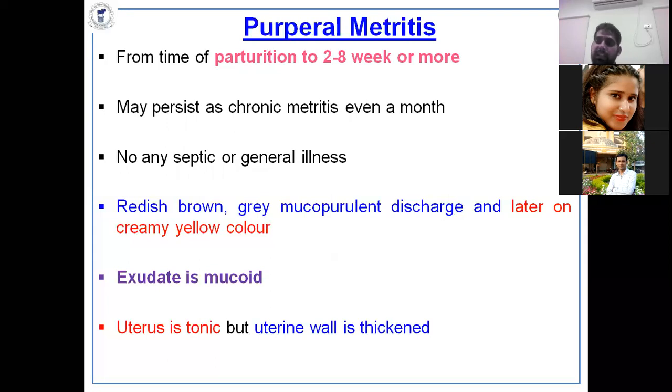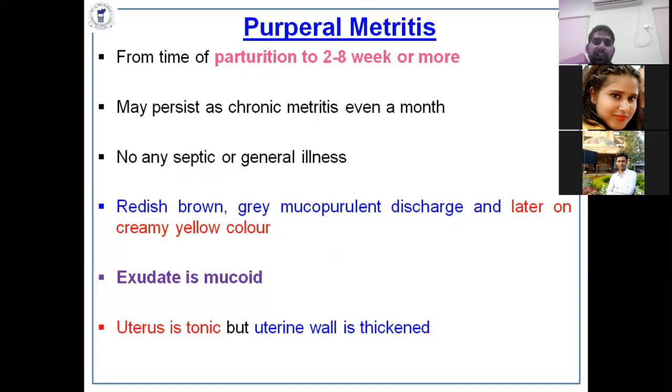The discharge is thick or mucoid, like the nasal discharge in cases of coughing, like your cough. That type of mucoid discharge comes from the uterus. Even in the vaginal portion, if you insert your hand, you find so much pus in the vagina. But when you squeeze the uterus perfectly, no pus comes. So it causes many types of illness and infertility in puerperal metritis.